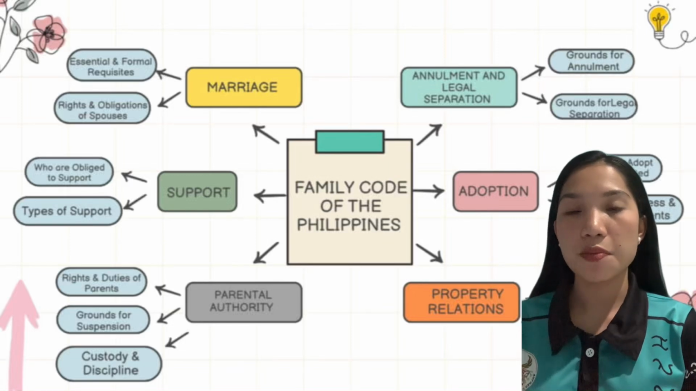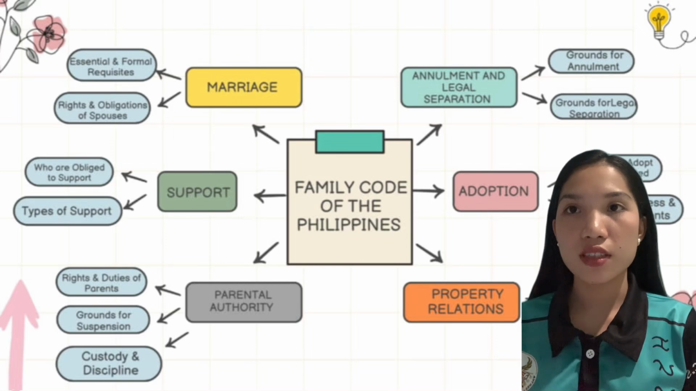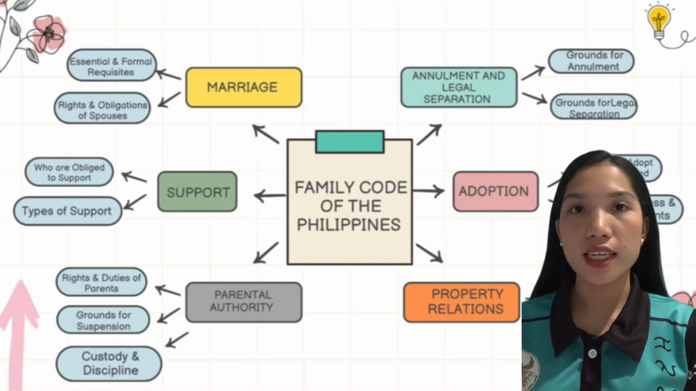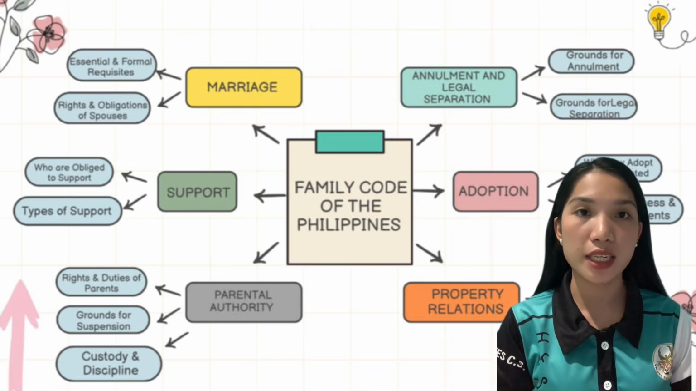So this is the concept map of the Family Code of the Philippines. We have marriage, support, parental authority, parental relations, adoption and annulment, and legal separation. So first is marriage. It establishes the legal foundation of the family with rights and obligations for both spouses.